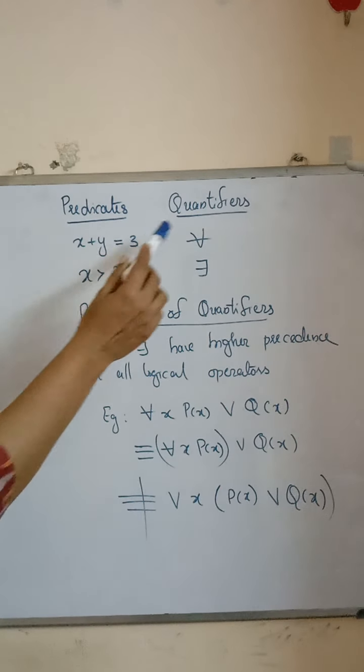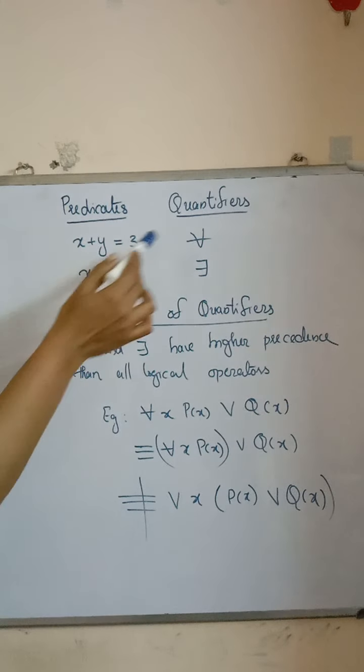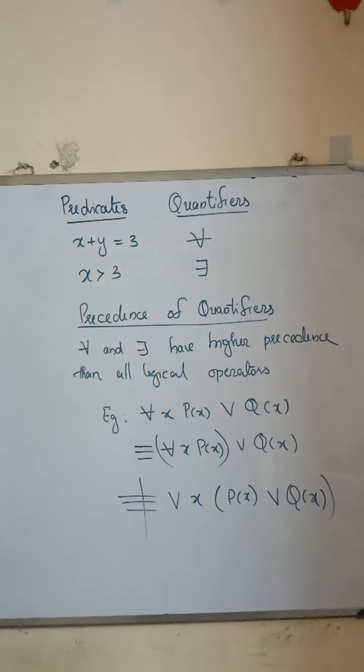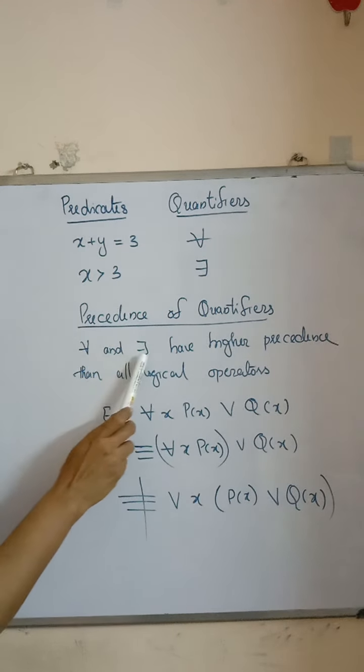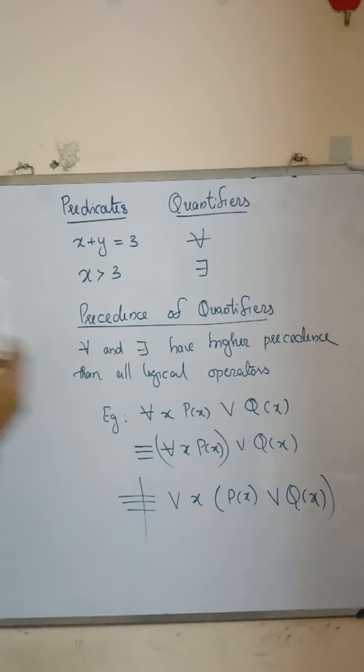The mainly used quantifiers are for all and there exists: the universal quantifier and the existential quantifier. Precedence of quantifiers: for all and there exists have higher precedence than all logical operators.